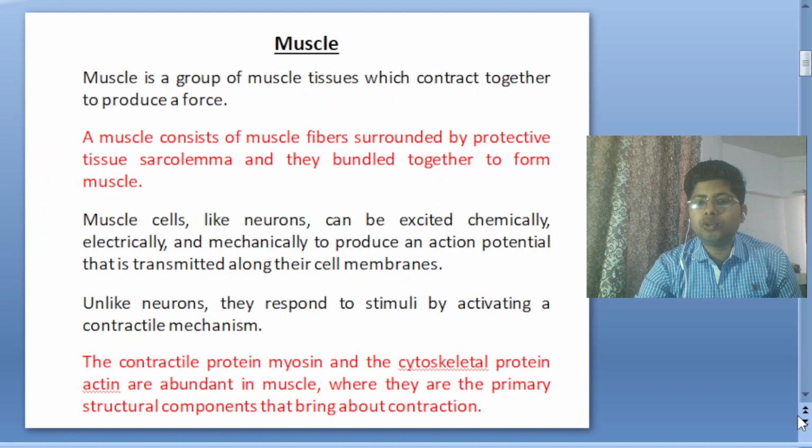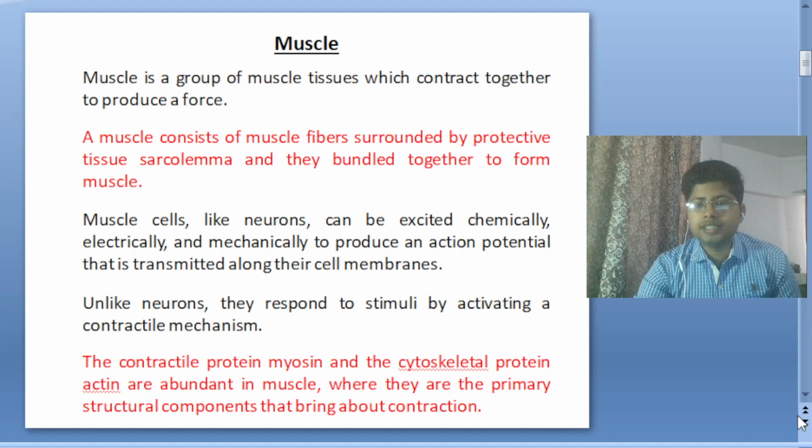Muscle cells, like neurons, can be excited chemically, electrically and mechanically to produce an action potential that is transmitted along their cell membrane. So muscles and neurons are both excitatory tissues. The signal is sent to the muscles by the motor neurons, that signal produces the action potential, and that action potential causes the muscles to contract.